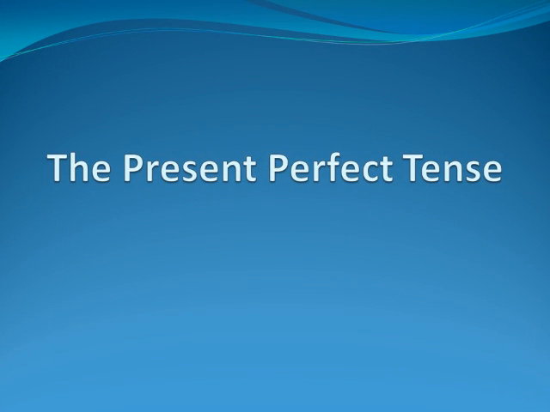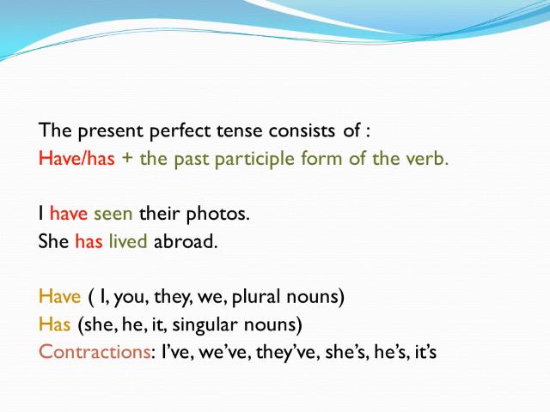How are you? Today's lesson is about the present perfect tense. Firstly, the present perfect tense consists of have or has plus the past participle form of the verb. I have seen their photos. She has lived abroad. Here there are two kinds of verbs.